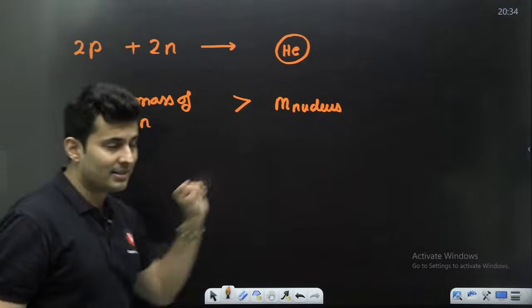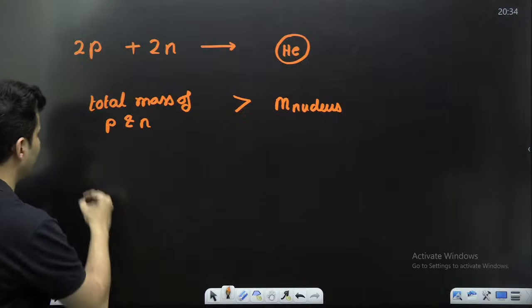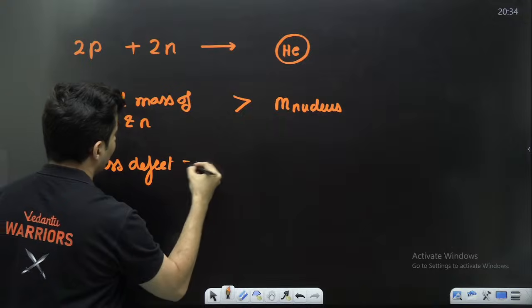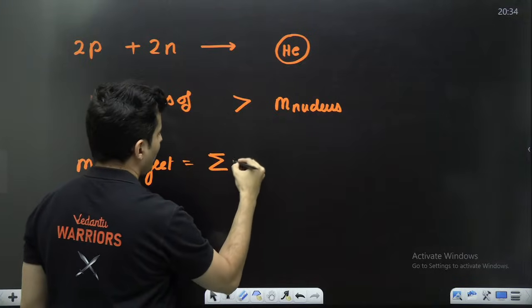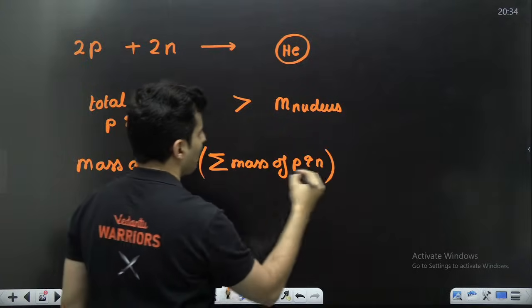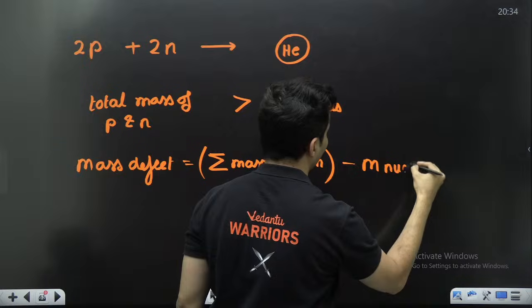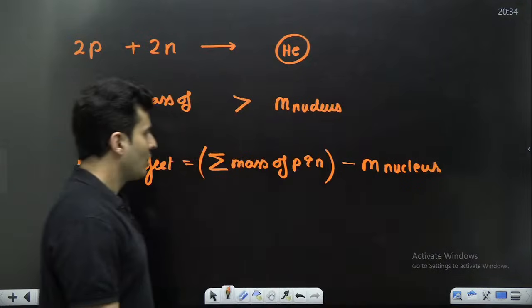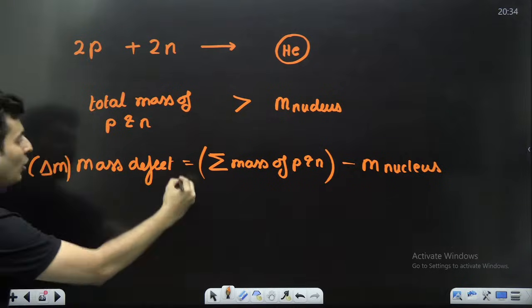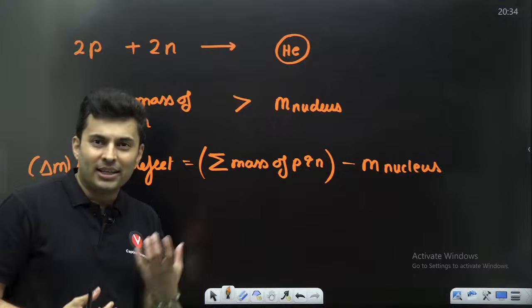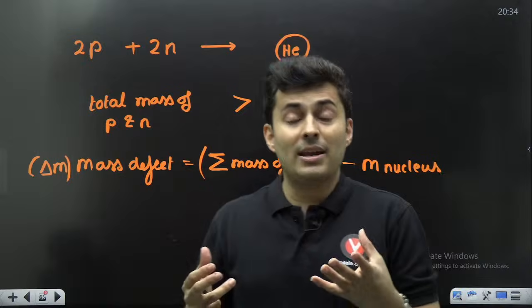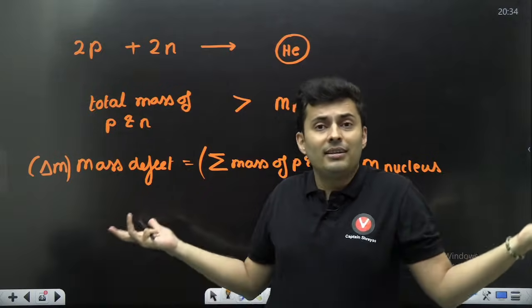So that difference is called the mass defect, which is the total mass of protons and neutrons minus the mass of the nucleus. So you might be wondering, okay, there is some delta M which is called the mass defect. What happens because of this mass defect? How can mass go wrong? Where did the mass go?